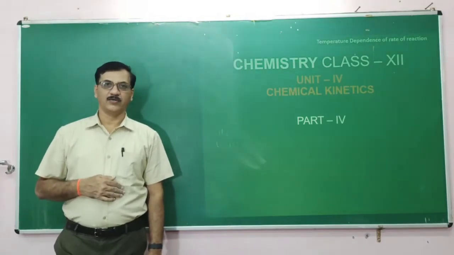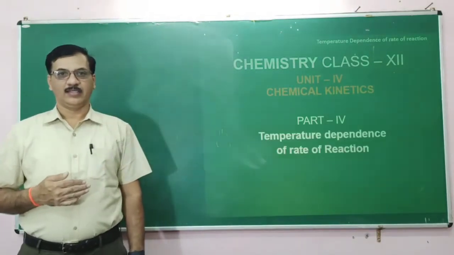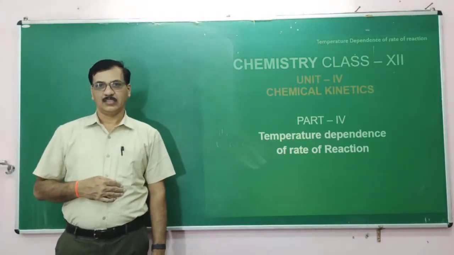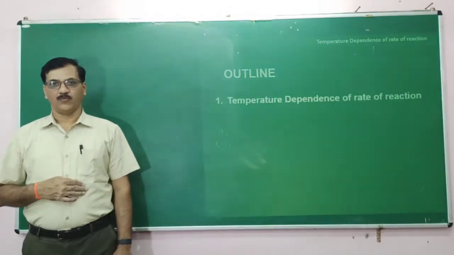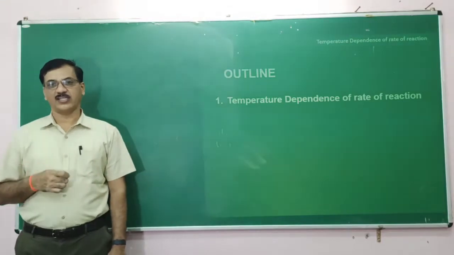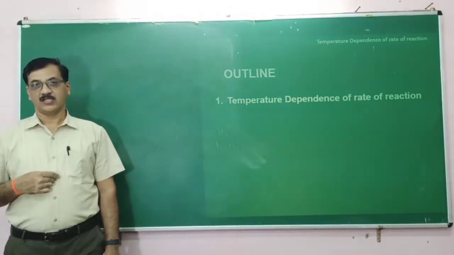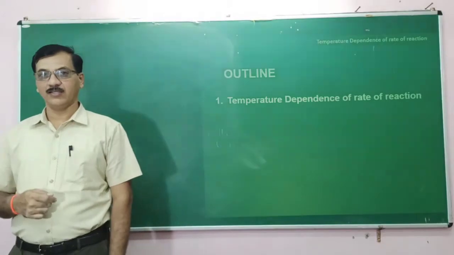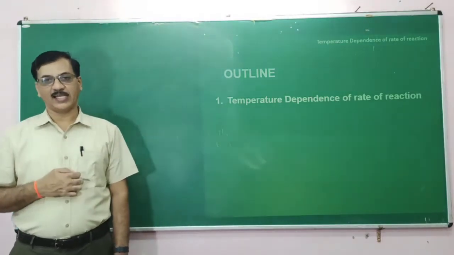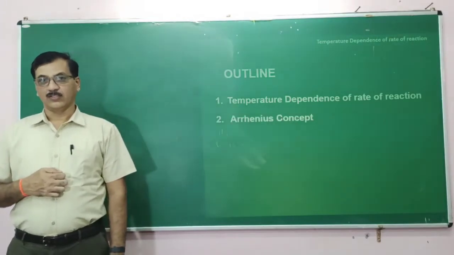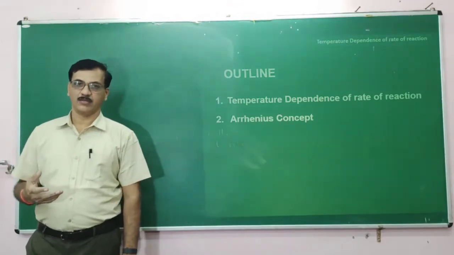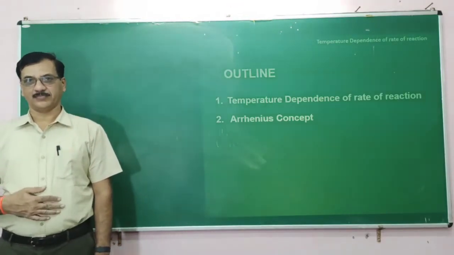In this part, we will discuss the temperature dependence of the rate of the reaction. At the outset, we discuss how the temperature change will change the rate of the reaction. Does it really increase the rate of the reaction? Why will the temperature increase raise the rate of the reaction, and so on. So it is depicted in the form of an equation called the Arrhenius equation.